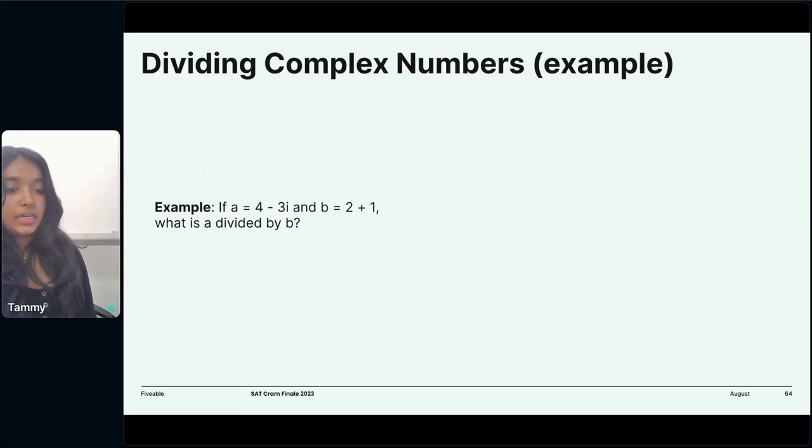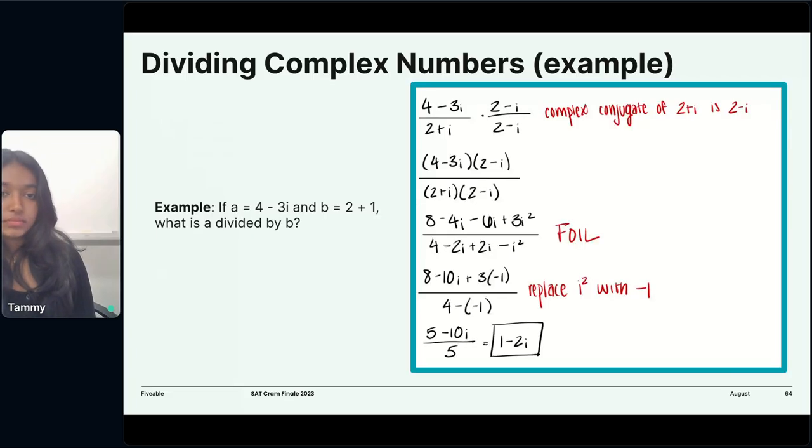Okay, let's go over the answer. We've got our denominator is 2 plus i, right? Oh, it's not 1. Yeah, it's 2 plus i. And what we want to do is multiply our numerator and our denominator by the conjugate of 2 plus i, which is 2 minus i. We're going to FOIL it out to get all of that.